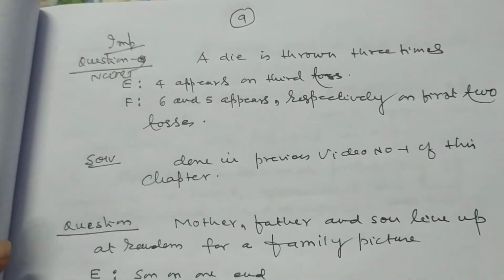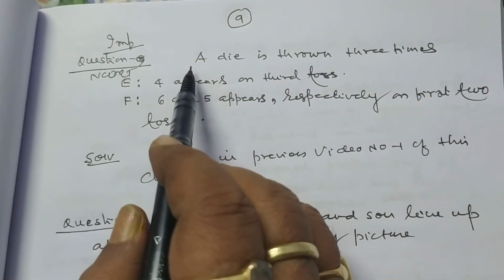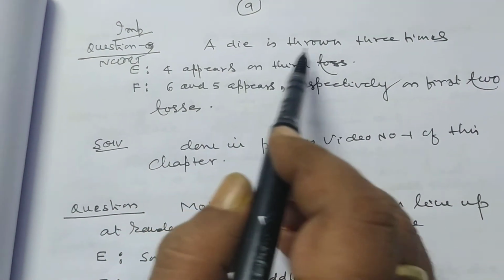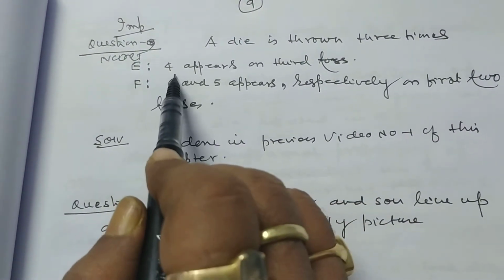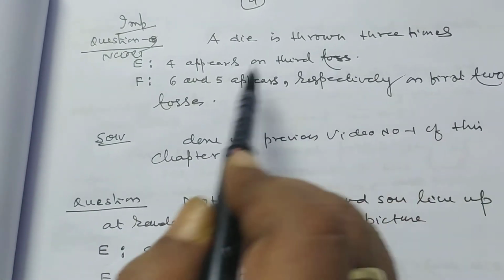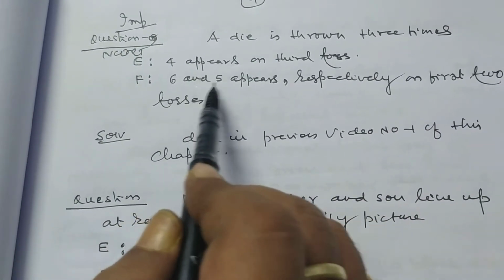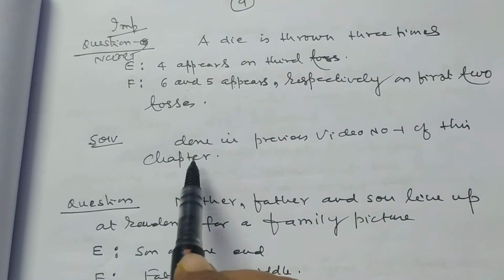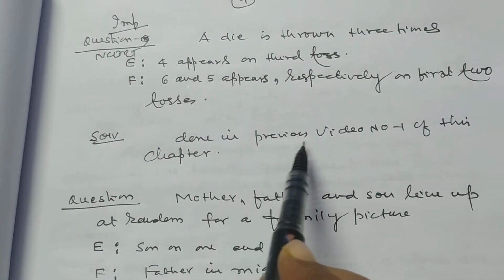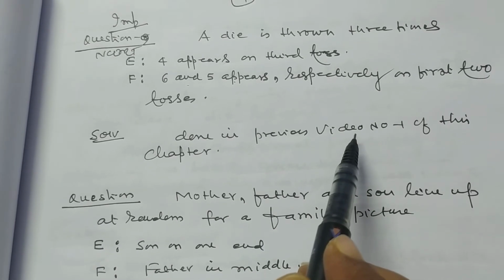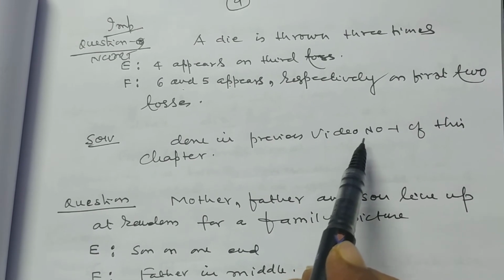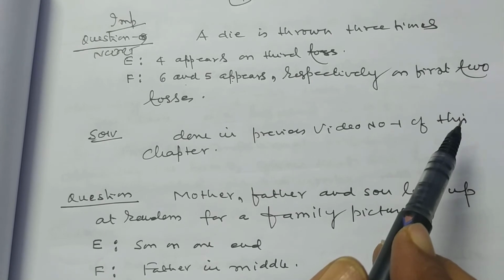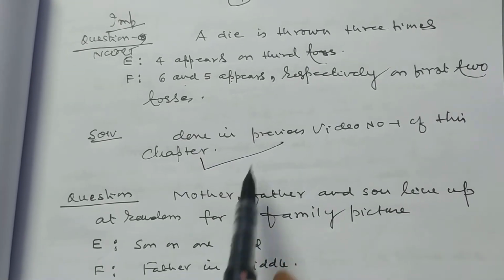Now, my dear students, I want to solve problem number 9. A die is thrown 3 times. E: 4 appears on the third toss. F: 6 and 5 appear respectively on the first 2 tosses. Solution done in the previous example. Now, example number 1 of this chapter.